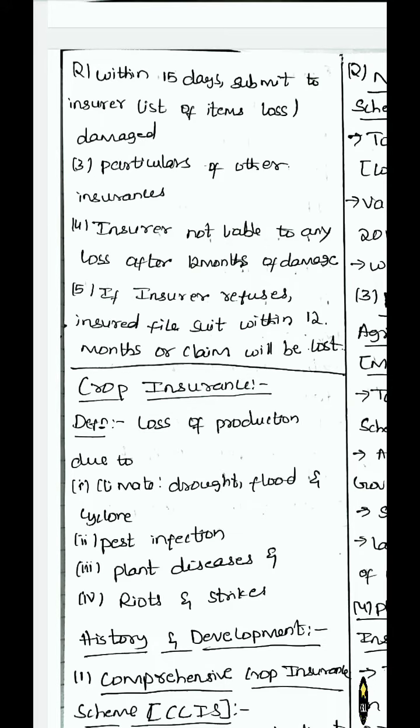And if the insurer refuses to pay the claim, then the insured should file a suit within 12 months, or else his claim will be lost. The fire has taken place, the insured goes to the insurer and tells him to pay the claim, but the insurer refuses. Then the insured will have to file a case in court within 12 months. If he does not file any suit within 12 months, then the insurer will be free. He will not have to pay any claim.